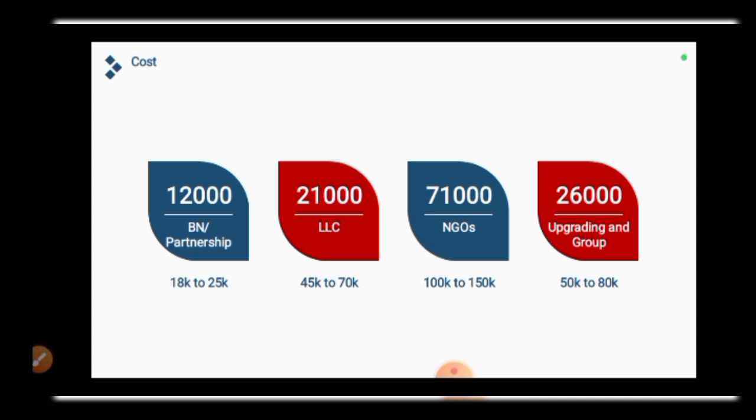Then we have upgrading from limited to enterprise. So this one also, you need 5,000 naira for a reservation. Then the normal payment of 10,200 naira. Then stamp duty also applies for this one. All right. So that is that. Everything is going to cost you a maximum of 26,000 naira. The same thing with group of company. Group of company also, reservation is 5,000 naira. So for upgrading, you can charge a minimum of 50,000 to 80,000, depending on how you know how to cut your onions.